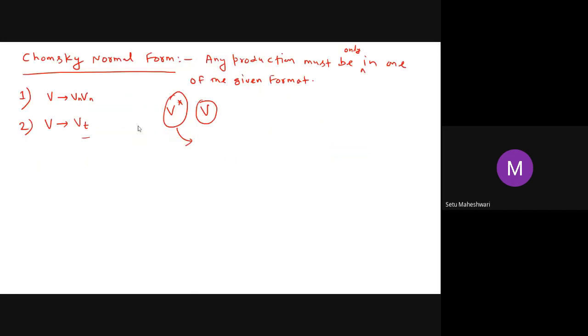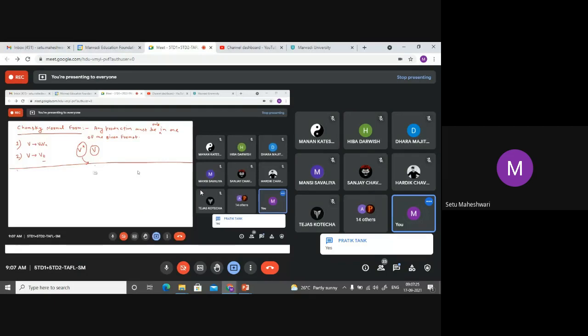Fine. So now let's have some example of doing this. Okay, so what's the example? Just give me a minute. Let me get my book for showing the example.